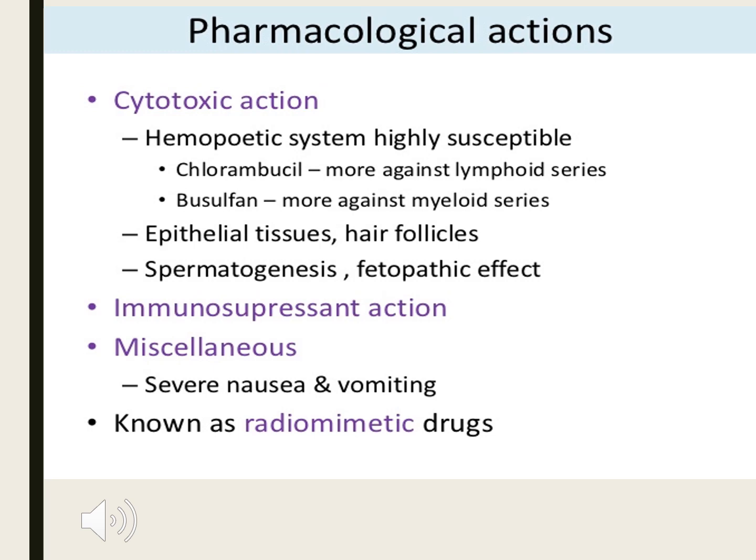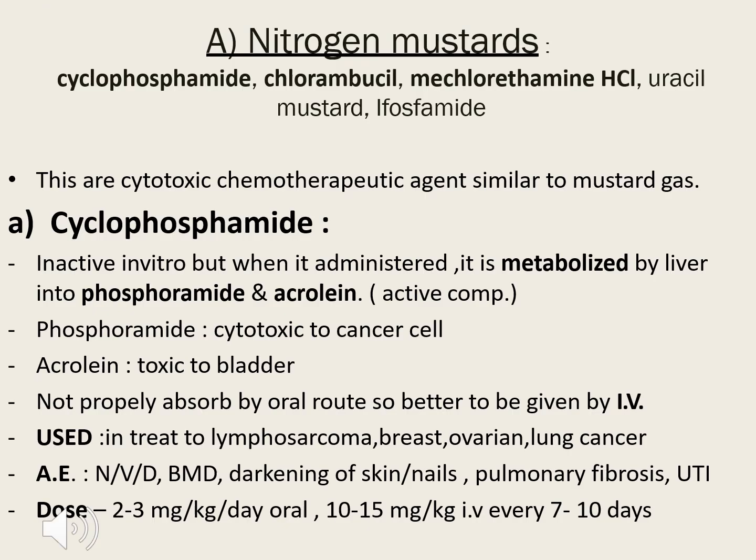Coming to the pharmacological actions of the alkylating agents, they have a cytotoxic action, they have the capacity to suppress the immunity, and they have miscellaneous actions like nausea and vomiting. They are also known as radiomimetic drugs, which show an effect similar to that of radiation. In the classification we have seen that under alkylating agents there are various subclassifications. The first one is nitrogen mustards. The drugs include cyclophosphamide, chlorambucil, mechlorethamine hydrochloride,